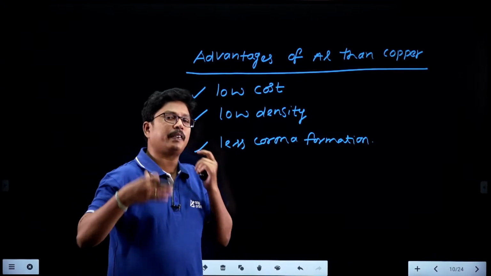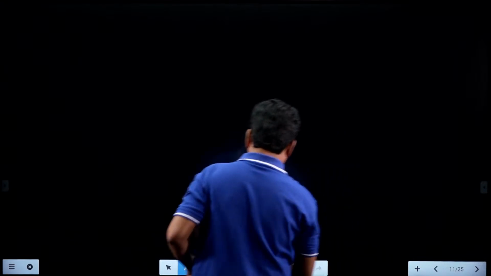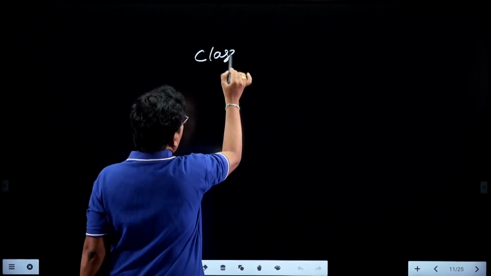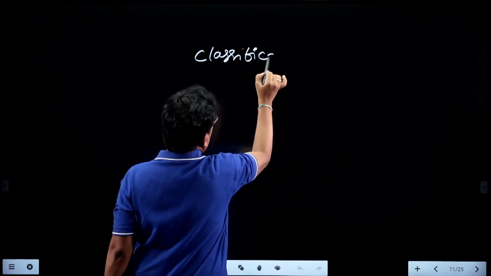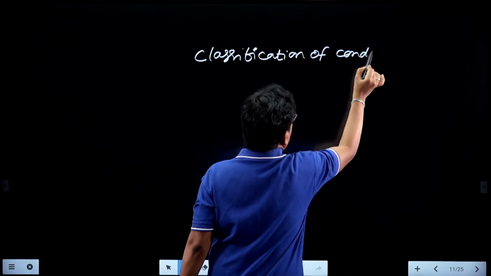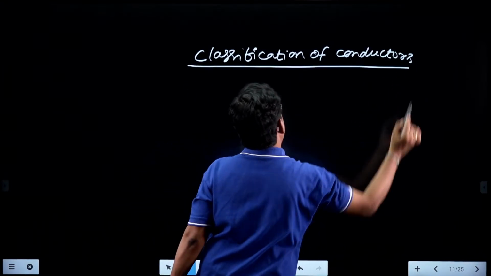Now tell me, what is the classification of conductors? The conductors are classified as follows.